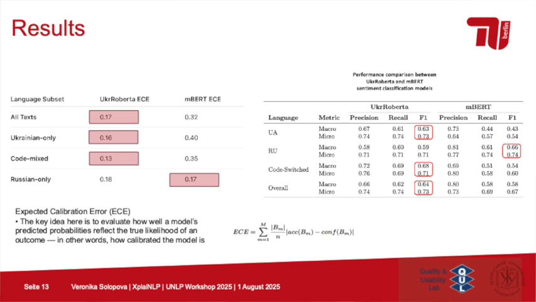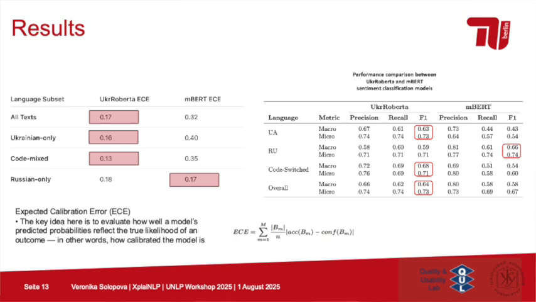We not only looked at classical precision, recall and F1, we also looked at expected calibration error, because it evaluates how model predicted probabilities reflect the true likelihood of outcome, which shows model calibration. This is very useful because we can see how the model really performs on different subsets of data, or in our case, different language settings. We can see that RoBERTa was much better calibrated, and with the ECE score, we want the smallest values possible, preferably around 0.1 or below. And here we can see that ModernBERT is actually quite badly calibrated.